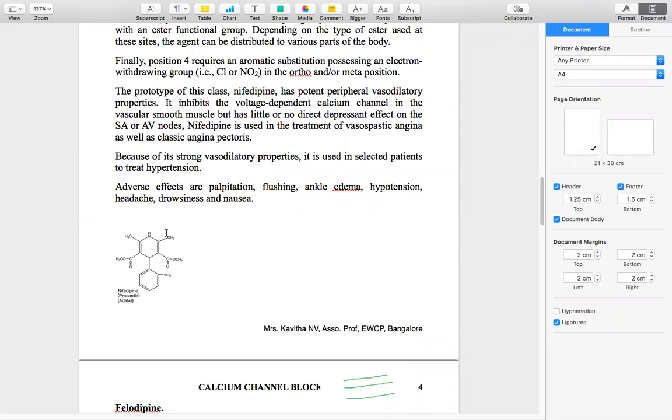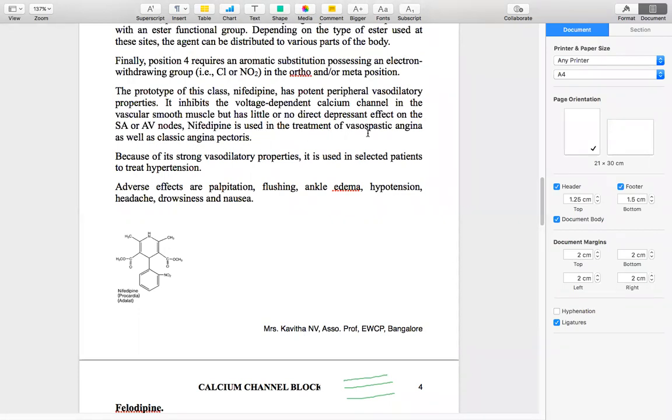Prototype means it's a basic version of dihydropyridine. This is the first generation dihydropyridine, so it's a basic version. And it has peripheral vasodilatory properties. It inhibits the voltage-dependent calcium channel in the vascular smooth muscle, but it has little or maybe no effect at all on the cardiac muscles, that is, on the SA node or on the AV node.